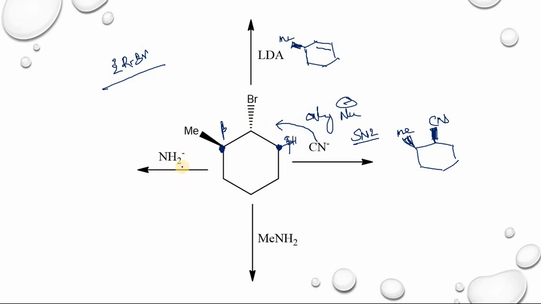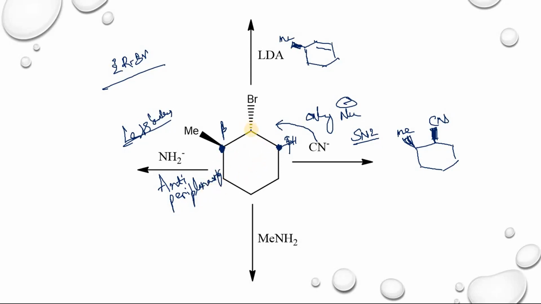Suppose you take NH2 minus, this one is a less bulky base, strong nucleophile and strong base. In this case E2 elimination is observed. For E2 elimination there should be anti-periplanarity. This is the condition.